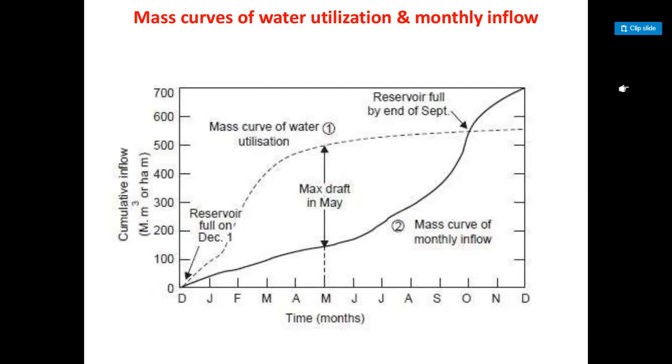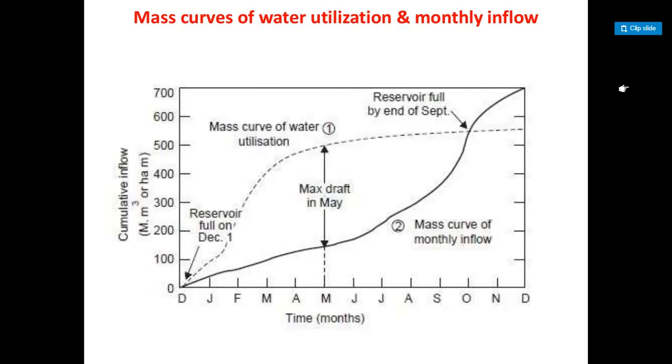Where the mass curve is steeper than the draft line, the flow in the stream is at a higher rate than the rate of the draft, and consequently some of the stream flow is available for storage, or it will spill if the reservoir is already full. Where the mass curve has a flatter slope than the draft line, water will be drawn from the storage in order to maintain the required rate of draft.